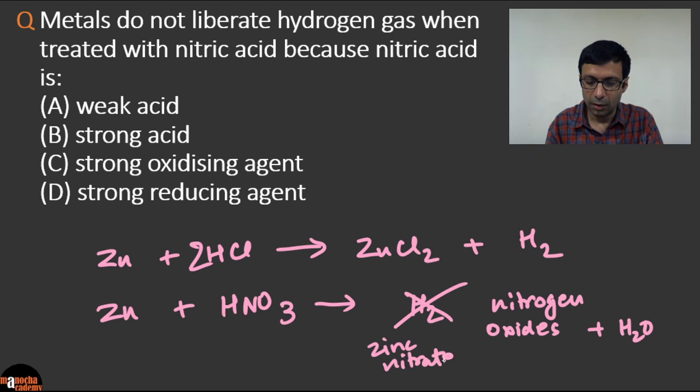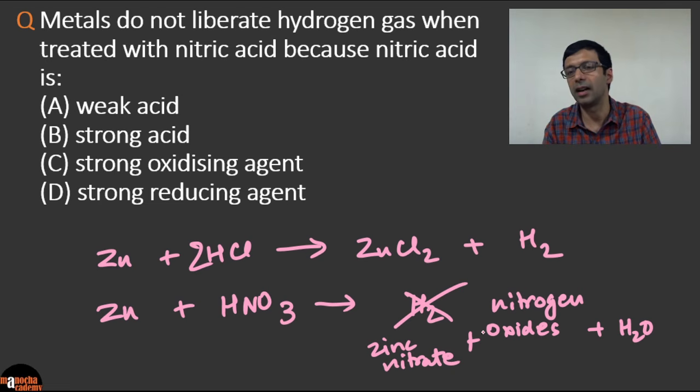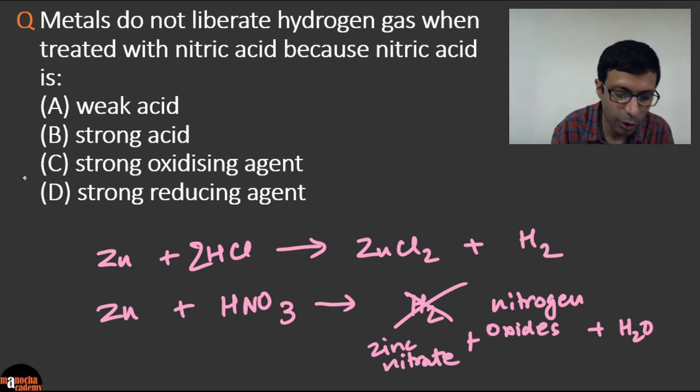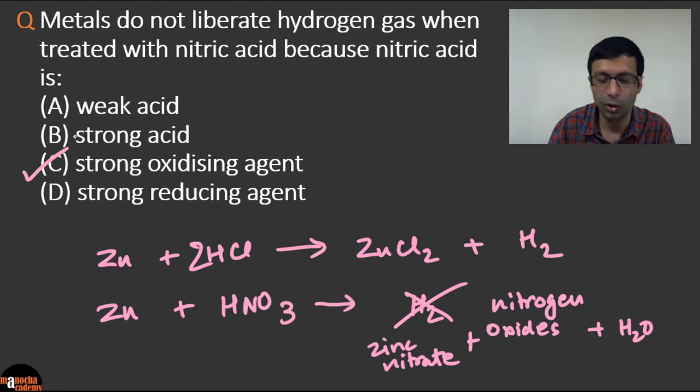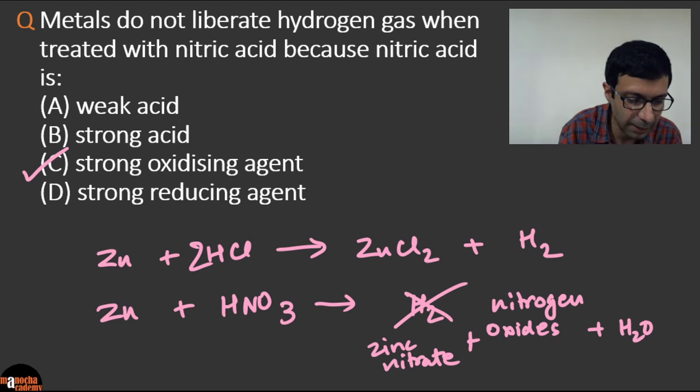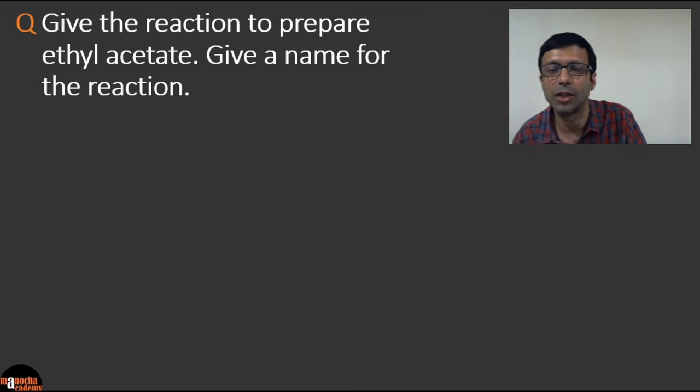So here, the main key point to remember is nitric acid is an exceptional acid, unlike HCl or H2SO4 in dilute form, which are used, because it is a strong oxidizing agent. So very good. A lot of you have got the right answer, which is C. Let's quickly move on to the next question.